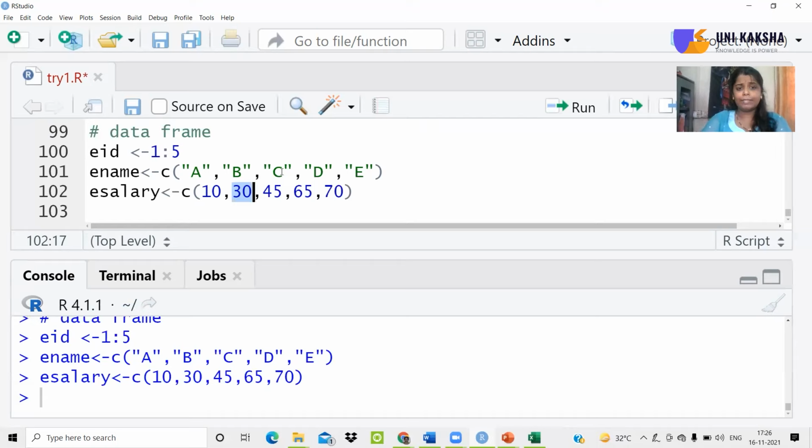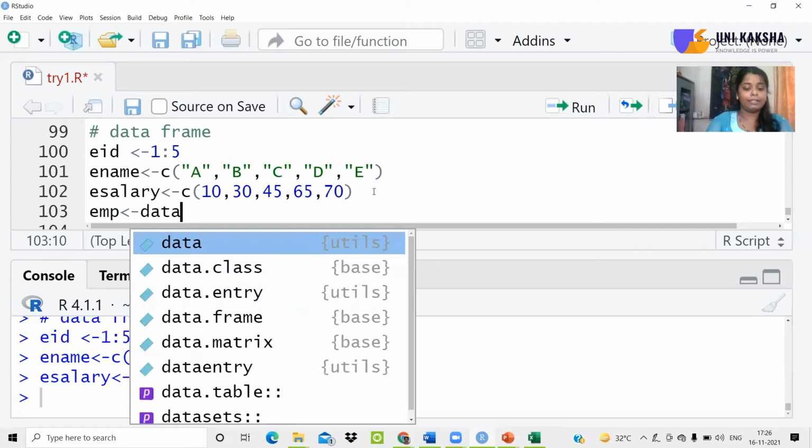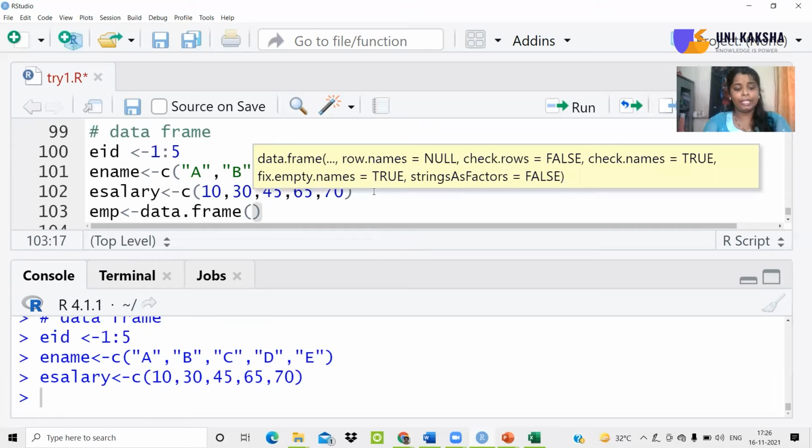ID3 with name C and salary of 45,000. ID4 with name D, salary of 65,000, and so on. So in this case, I can use this EMP. That's the final result, which will be the combination of all these individual vectors we have created. This is a data frame generated out of ID, out of name, and out of salary.